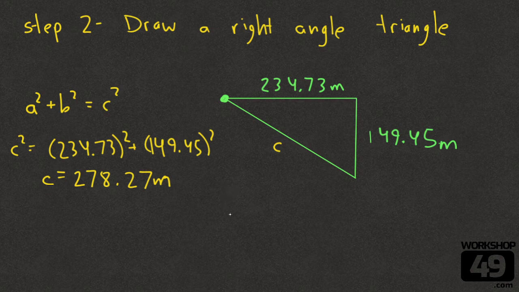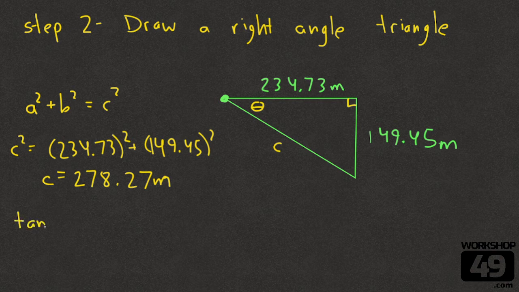And a lot of folks think they're done now, but they're not done now, because the final displacement of the penguin needs a direction. This is the magnitude. We need a direction. So we're going to put a theta into our right angle triangle. And because this is a right angle triangle, we can use right angle trig, SOHCAHTOA to get this. We know the opposite side, and we know the adjacent side.